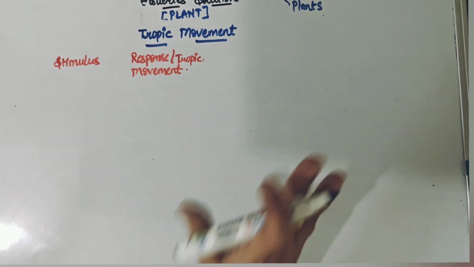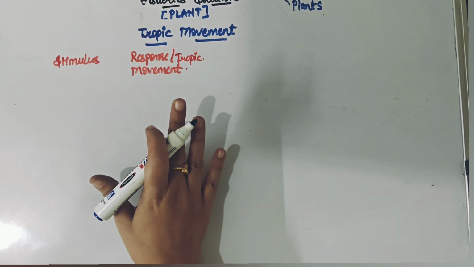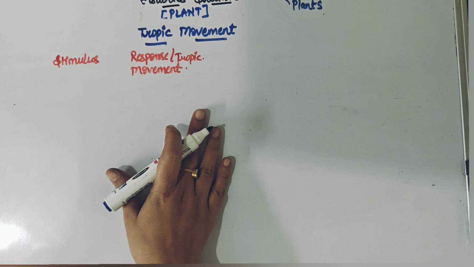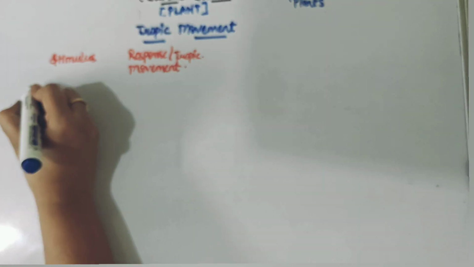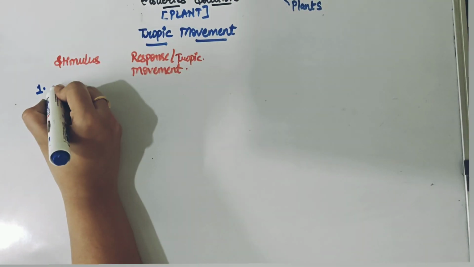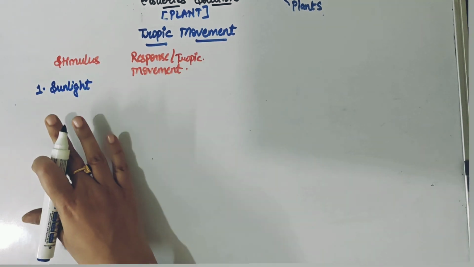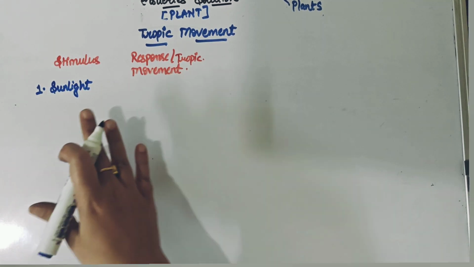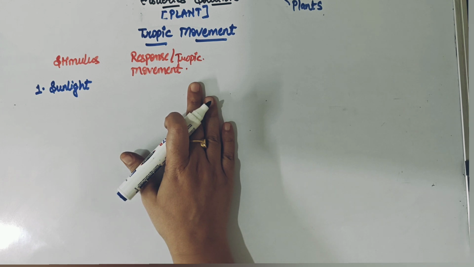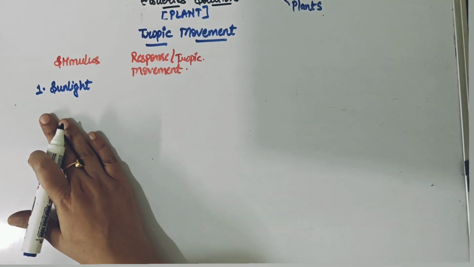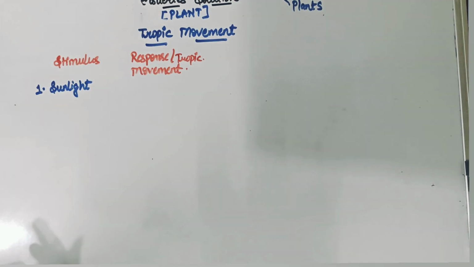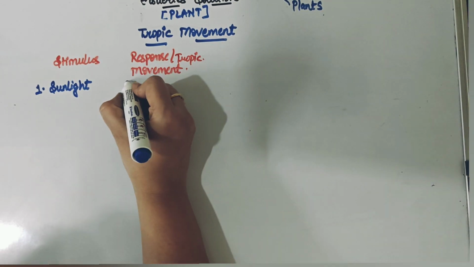So as we discussed, there are 5 different types of stimulus and there are 5 different types of tropic movement that we have to study, right? So the first stimulus that a plant will show a response towards was sunlight, right? That was the first stimulus that we have seen. So the tropic movement that plants show either in response towards the sunlight or maybe away from the sunlight is something that we say as